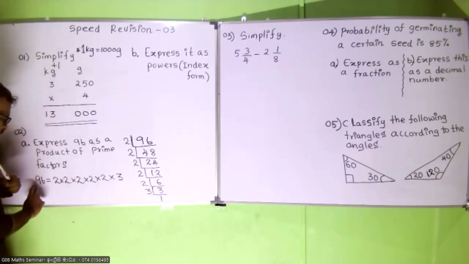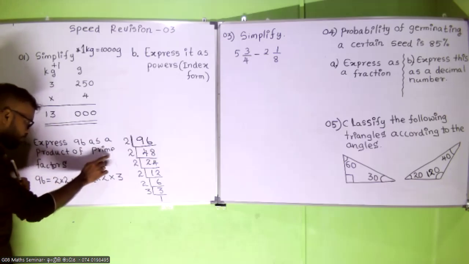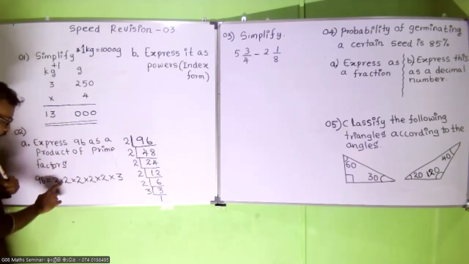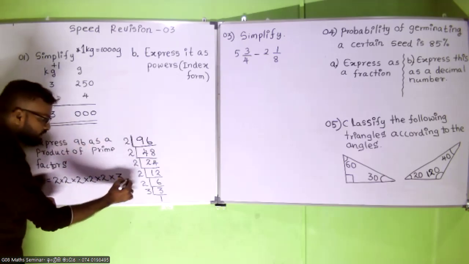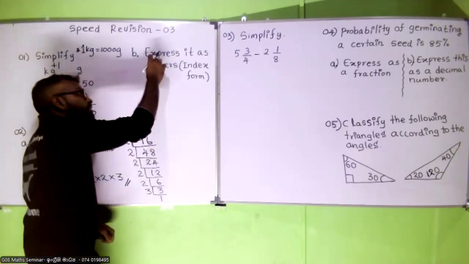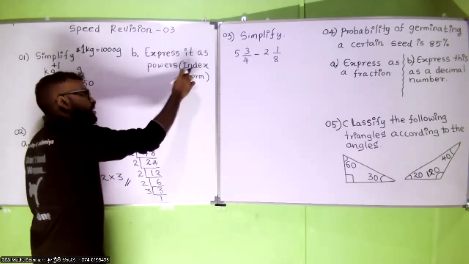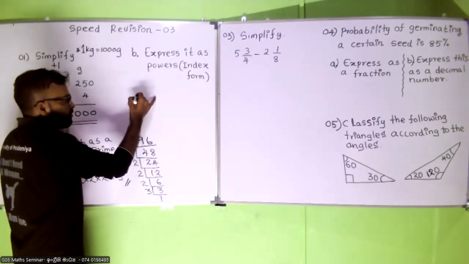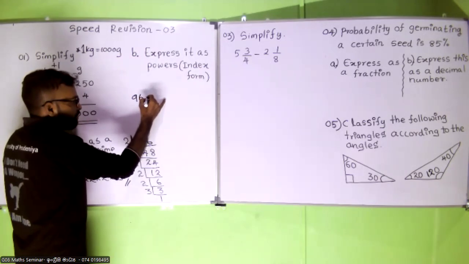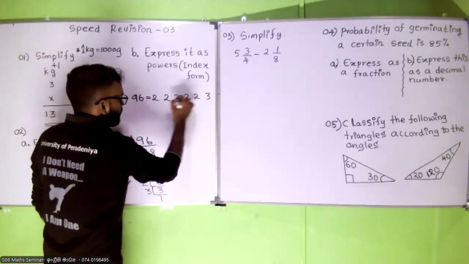So this is how we are going to express 96 as a product of prime factors. Product means multiply. So this is the answer for this one. And now they are asking us to express it as powers. That means index form. So you have 96 equals 2 to the power of 5 times 3.